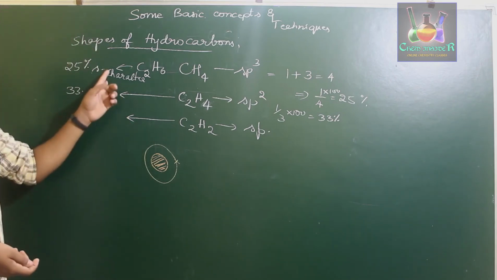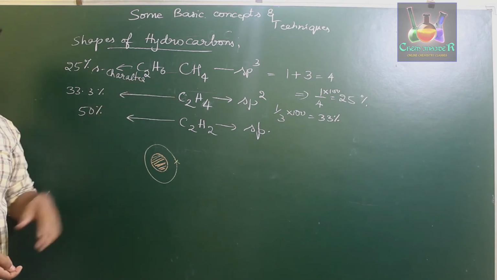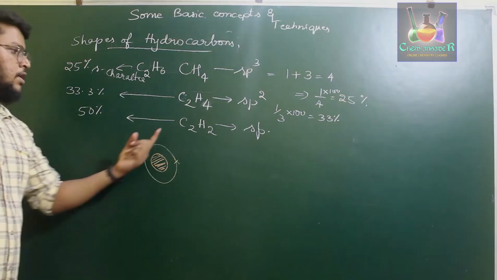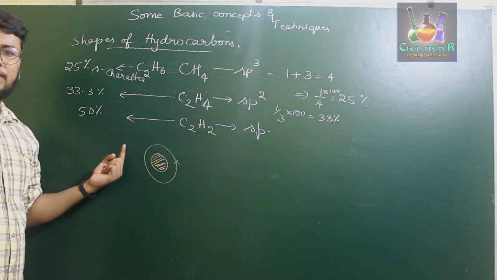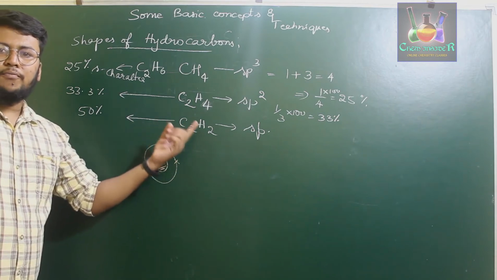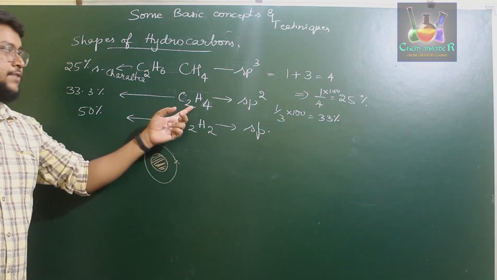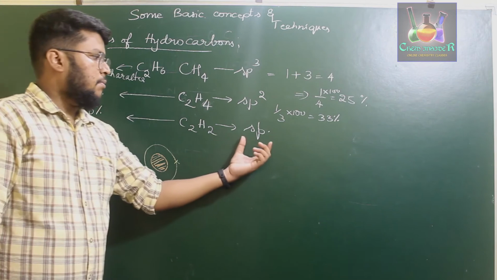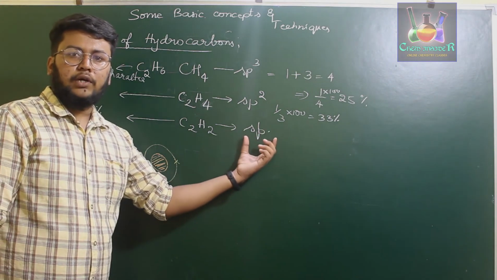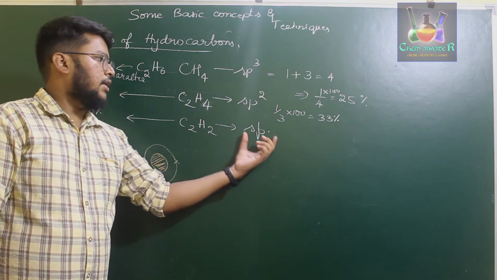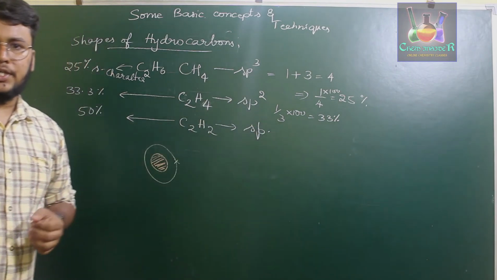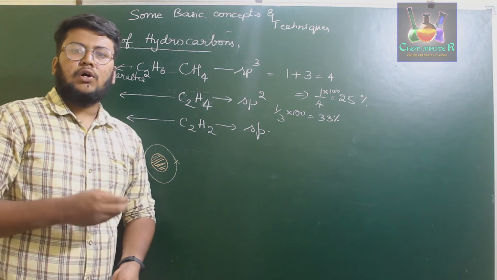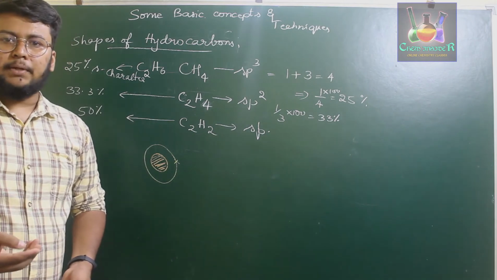So, since we know the s character of C2H6, CH4, C2H4 and C2H2, we can clearly say that C2H2 has higher s character, therefore it is clearly a more electronegative molecule when compared to C2H4, CH4 or C2H6. That is, if a molecule has sp hybridization, then that molecule will be more electronegative when compared to a molecule having sp2 or sp3 hybridization. Further, this hybridization also explains the bond length and bond enthalpy, right?